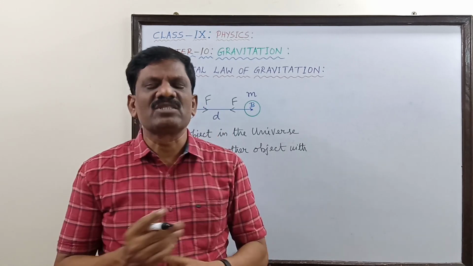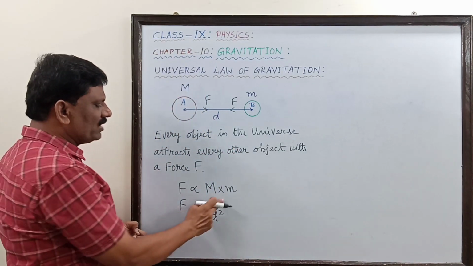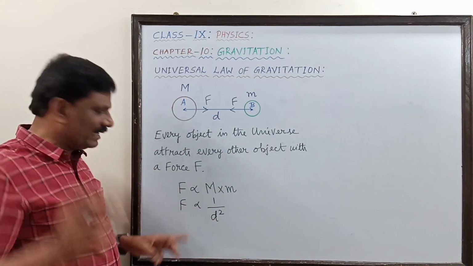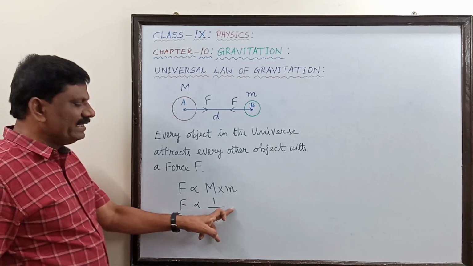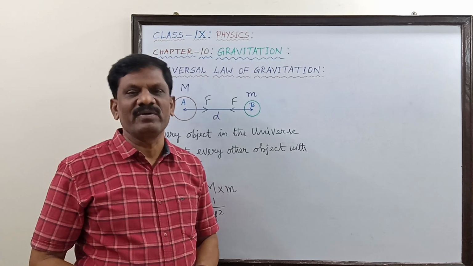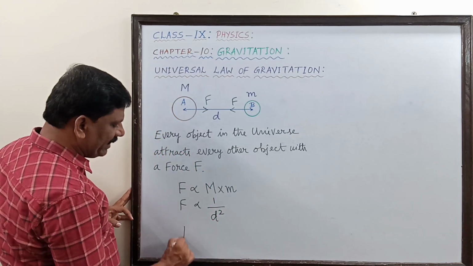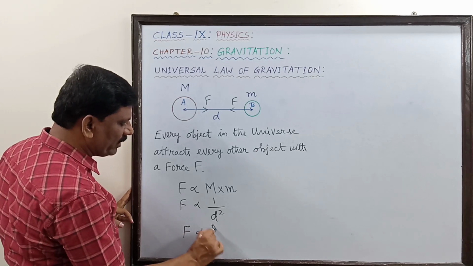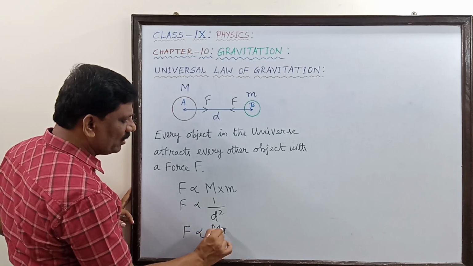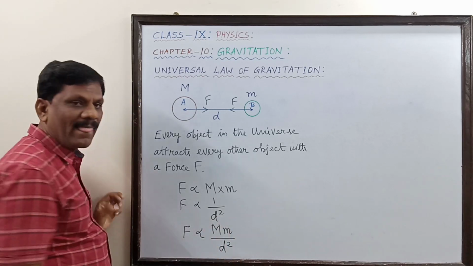This is also the inverse square law. Understand that? So F is proportional to 1 by d square. That means the gravitational force is inversely proportional to the square of the distance, d square. Okay? Now combining these two, I can write F is proportional to capital M into small m divided by d square.